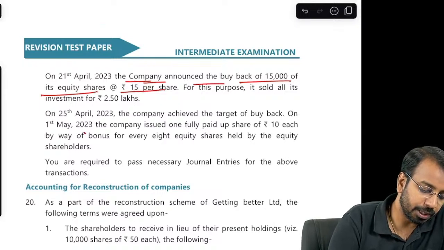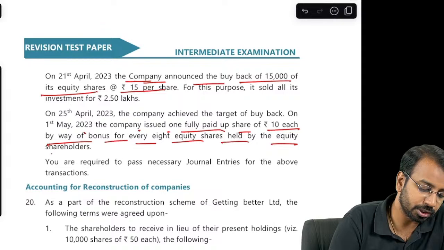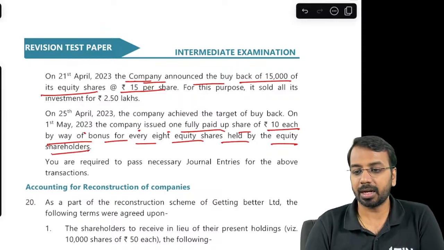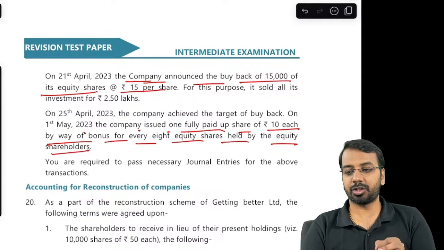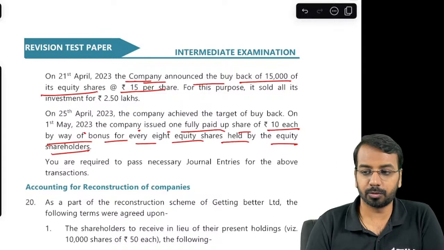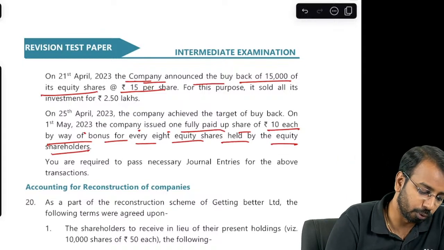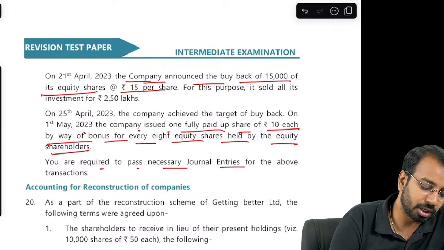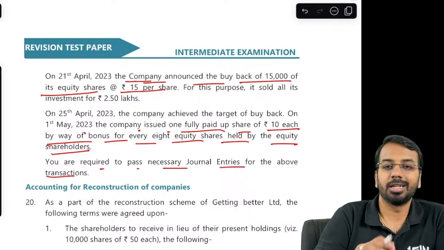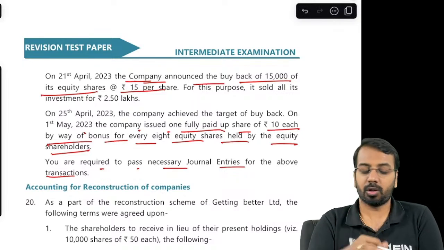On 1st of May 23, the company issued one fully paid up share of rupees 10 each by way of bonus for every 8 shares held by the equity shareholders. So after buying back, whatever shares are remaining, on that they have issued bonus shares. You are required to pass necessary journal entries for the above transaction. Now here, no need to calculate the buyback test and all that is not needed.